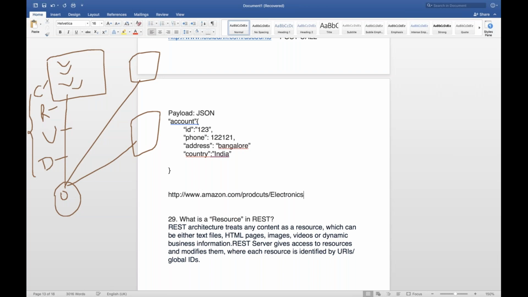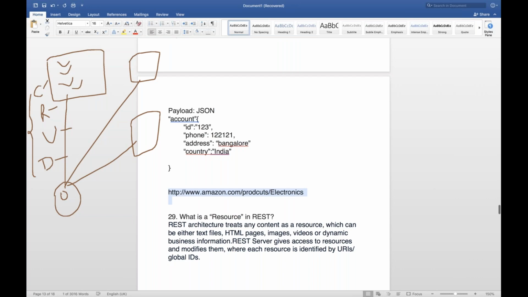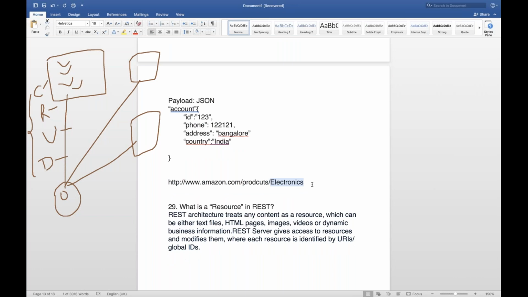So from the electronics resource, whatever data is available, the entire huge JSON payload will be given, and then the UI developer will pass it, and it will display in the form of UI on Amazon.com. But this is the backend server API. We are calling this API. So this is called a resource, that give me something from the electronics resource. This is also a resource, that from electronics, give me Samsung S8, this particular phone, this particular model. So Samsung S8 is again a resource.